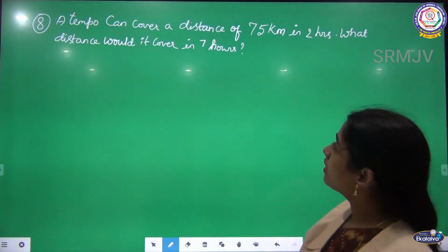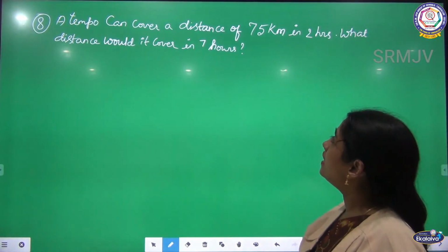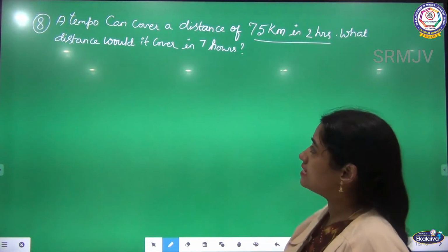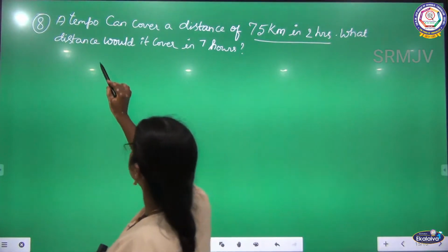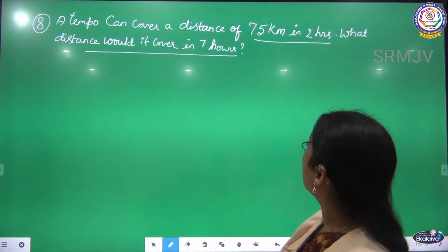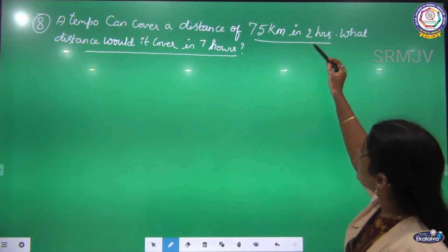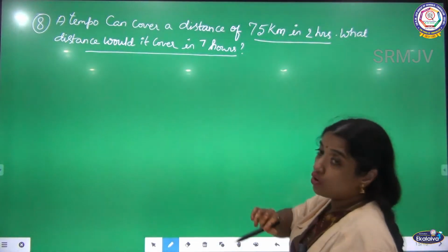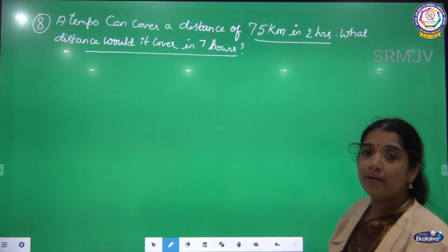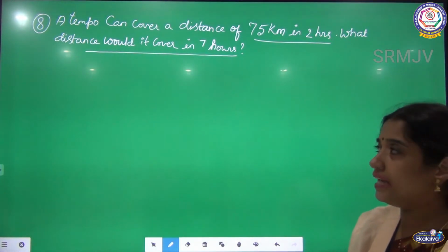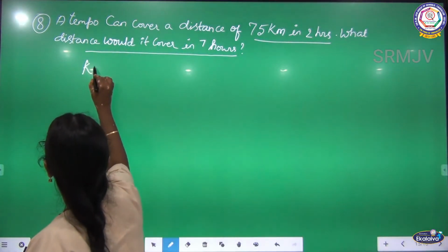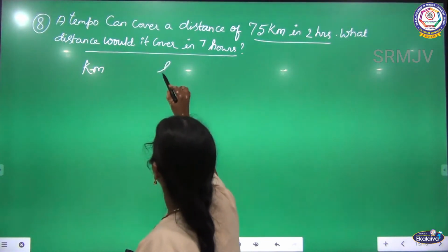Last sum. A tempo can cover a distance of 75 km in 2 hours. What distance would it cover in 7 hours? In 2 hours, they are going to cover 75 km. In 7 hours, how many kilometers am I going to cover? That is my question. So listen, here write kilometers and hours.